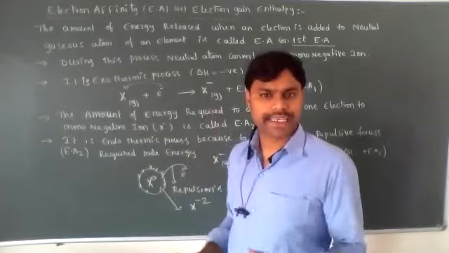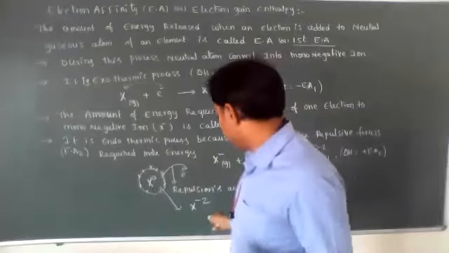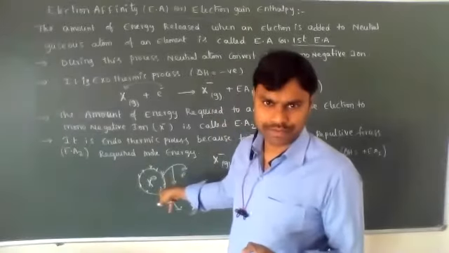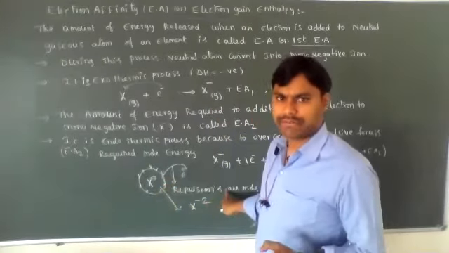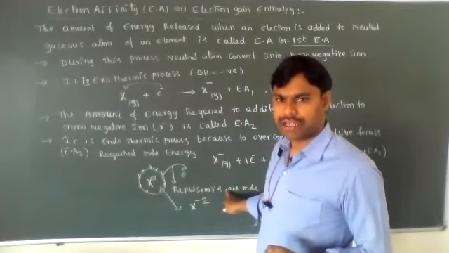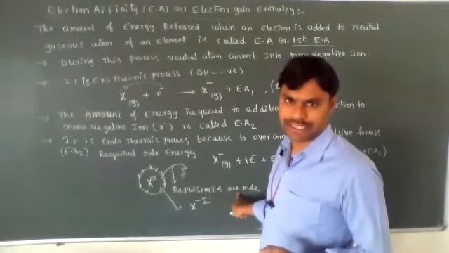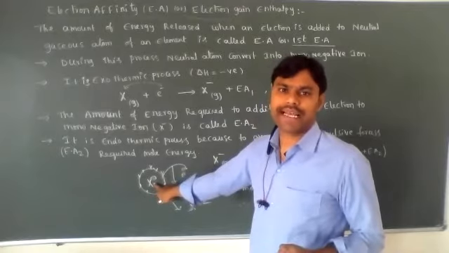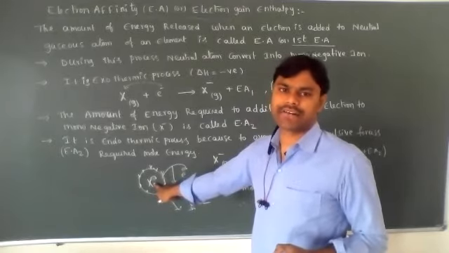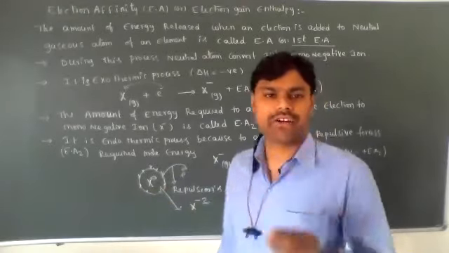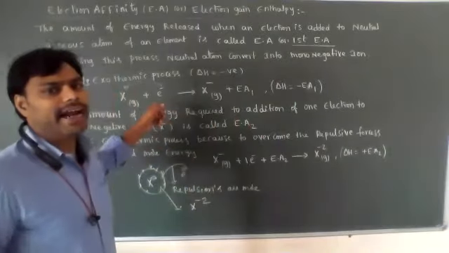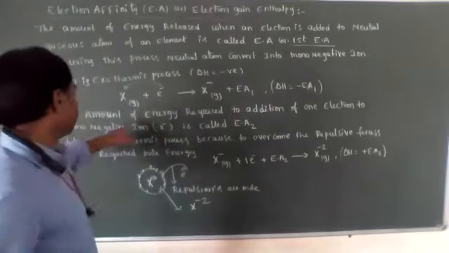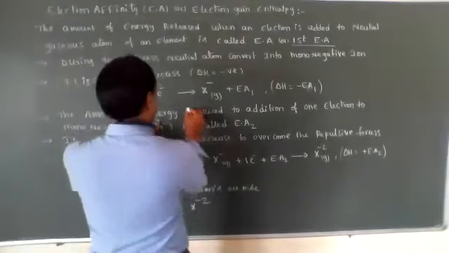In this case, the released energy is very little, but the absorbed energy is more. Compared to the released energy, the absorbed energy is more, because of the need to overcome these repulsive forces when adding an electron to the mono-negative ion. This is known as the second electron affinity. That's why the second electron affinity is required energy, or absorbed energy.